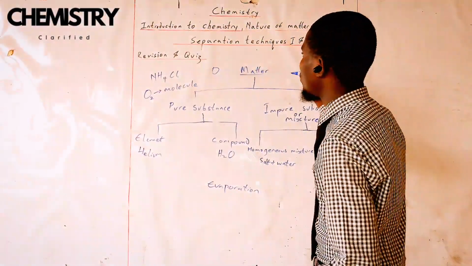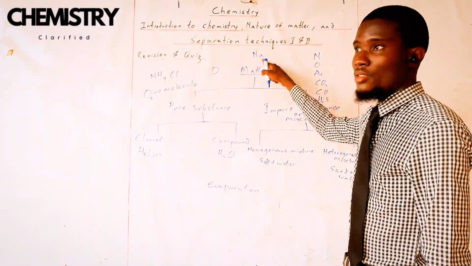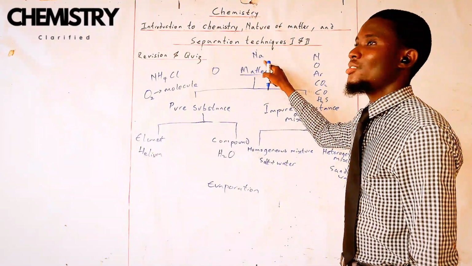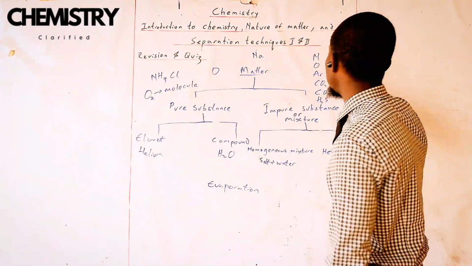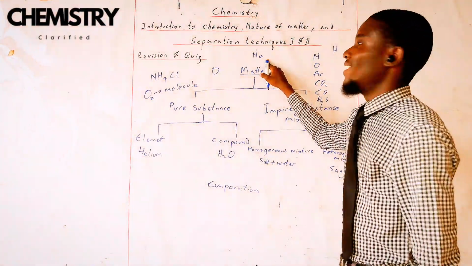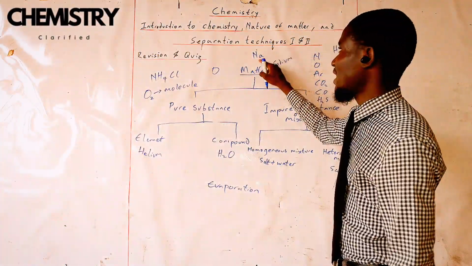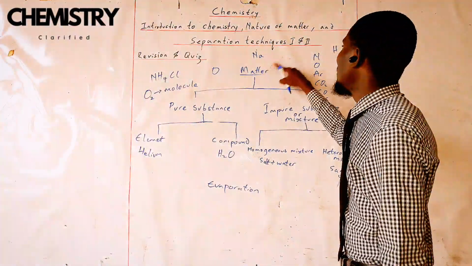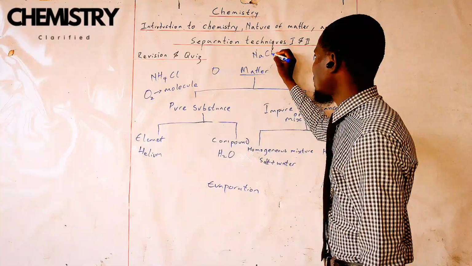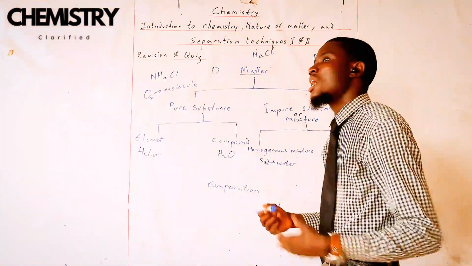So the table salt you use at home is called sodium chloride. Sodium is represented as Na. Don't worry, we are going to get to why. Hydrogen is hydrogen and we represent it as H. But sodium is sodium, and we represent it as Na. So don't worry yourself now. So sodium chloride, we represent it as NaCl. This is the same salt that you put in your food that you eat and stuff.